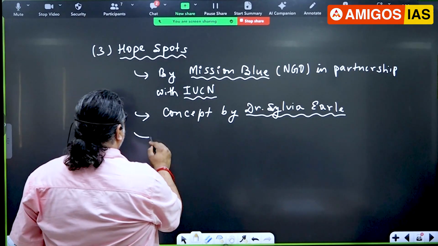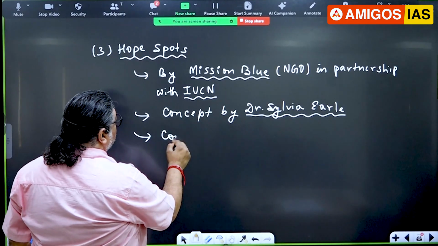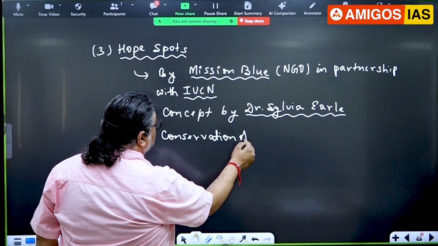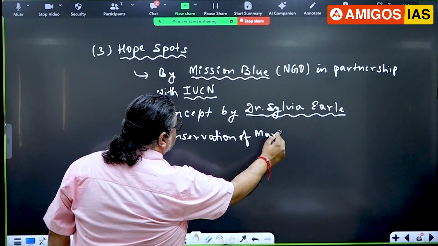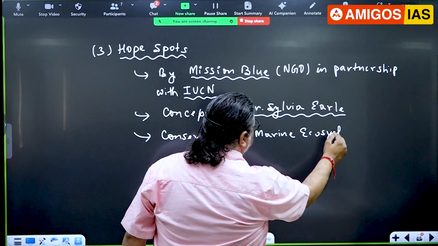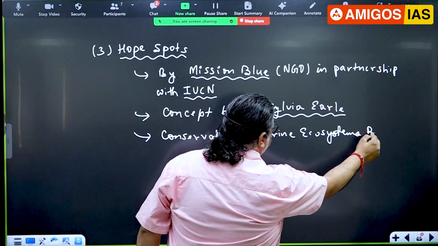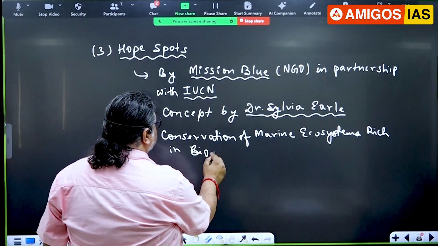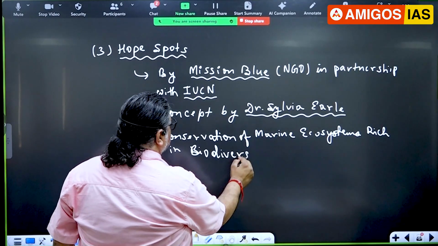Now, it looks into the conservation of marine ecosystems which are rich in biodiversity.